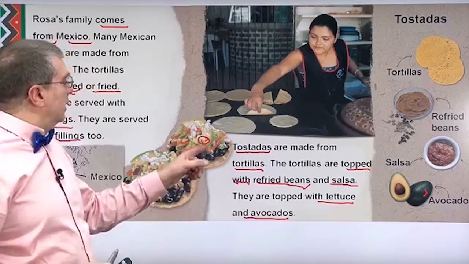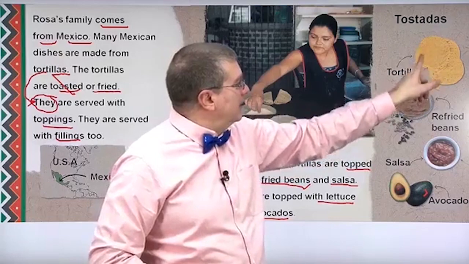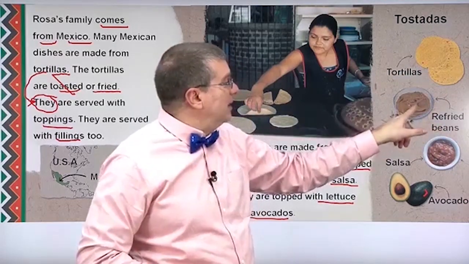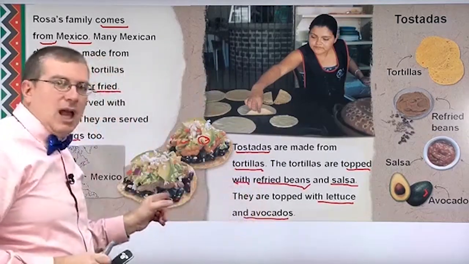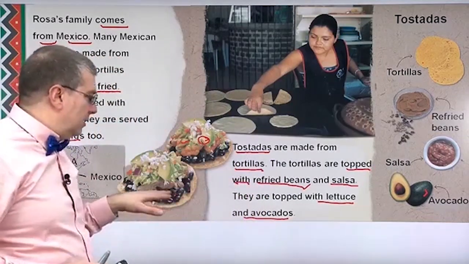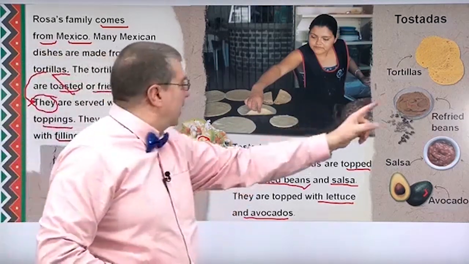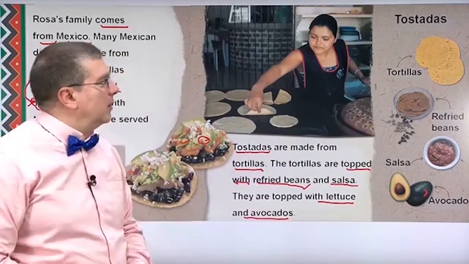So these are tostadas, right? First you have tortillas. These are your flatbread, right? Then you have refried beans. Now these beans have been mashed, right? These beans haven't been mashed. They're just whole beans. But if you mash the beans, then they look like this here. This is salsa, and that's your avocado.